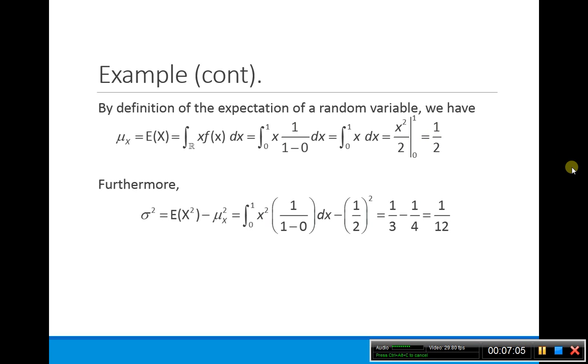We're looking for the variance. We're going to take our E of x squared minus our mean. Here our mean was 1/2, so we're going to have 1/2 squared here. Our expectation for x squared, we have the x squared here. Remember again, this was the 1 over 1 minus 0, which is right here. So we get 1/12.